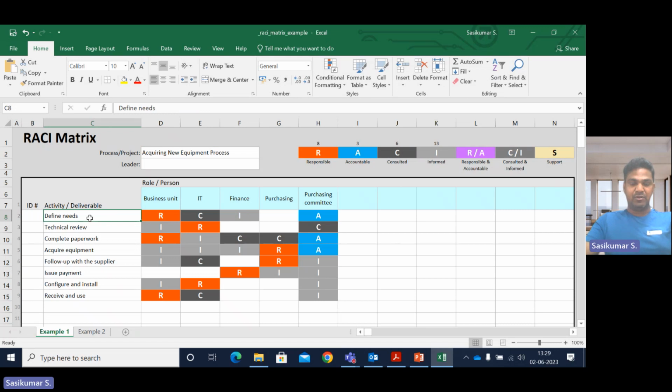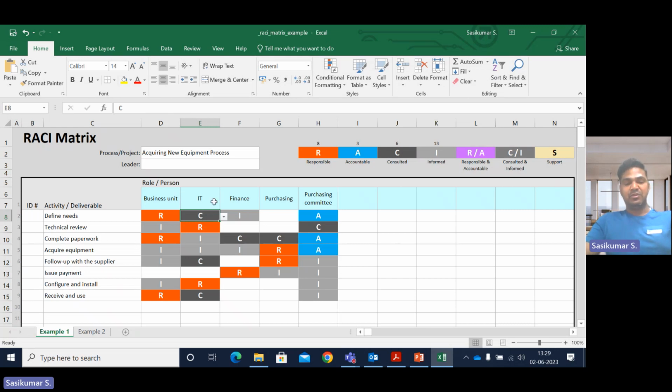In this particular activity, how are we going to apply the RACI matrix? Who is the responsible person for defining needs? The business unit, because they are going to utilize it for the business. So business unit is responsible, IT is consulted. When we go for purchasing new equipment, you can assume it is automatic, with AI and machine learning, as you know very well.